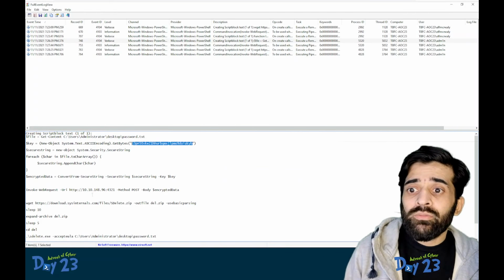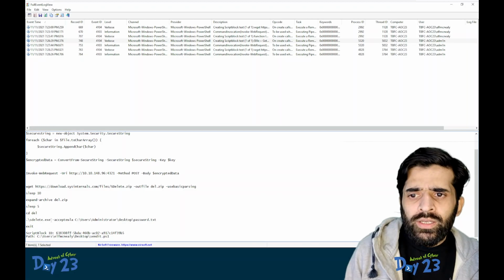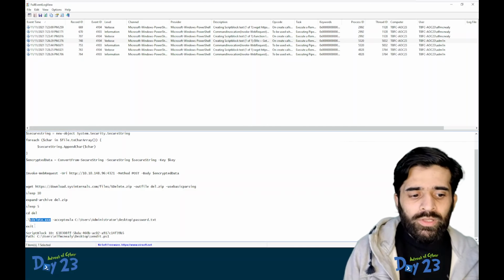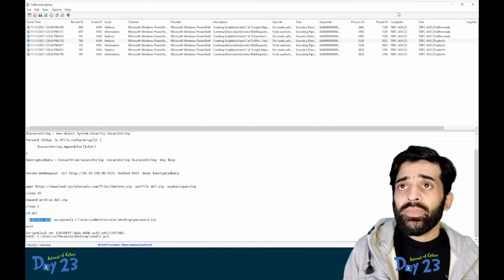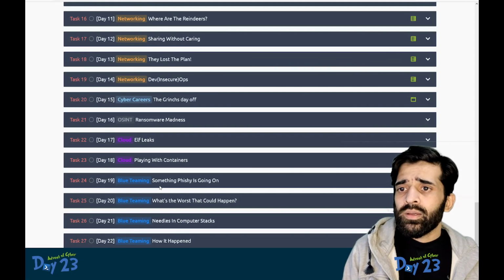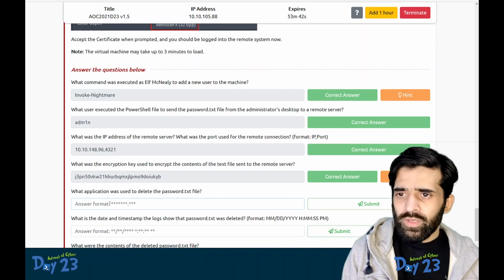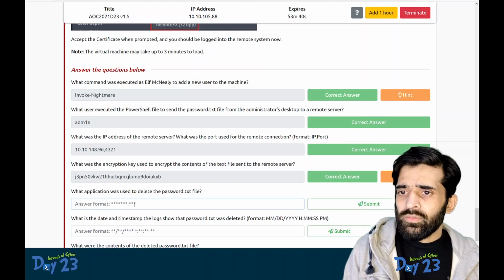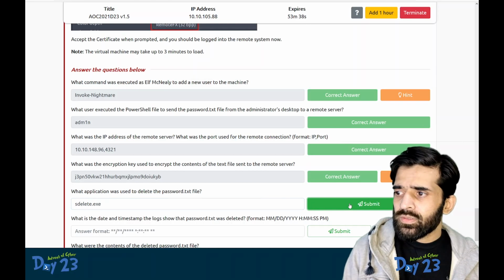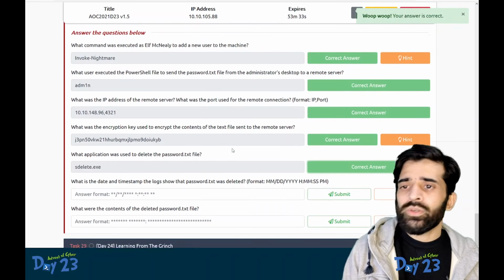Again, I think we pretty much have the idea what application was used to delete the password.txt file. If we copy this and paste it here and see if we have the right answer. Let's see. Good, we have the right answer.